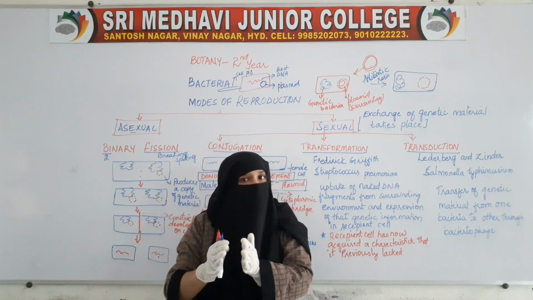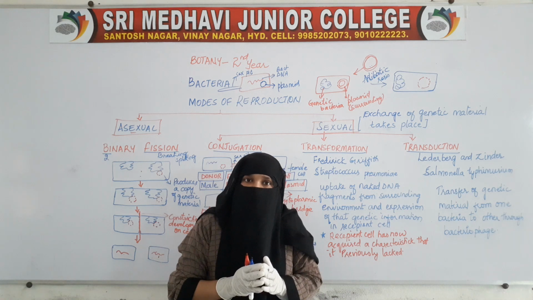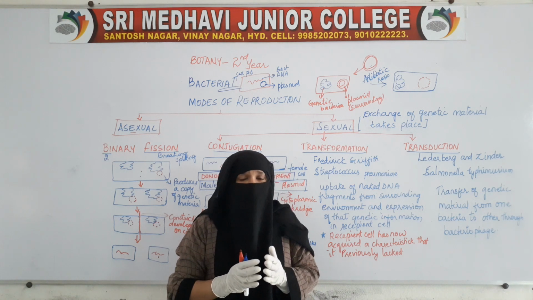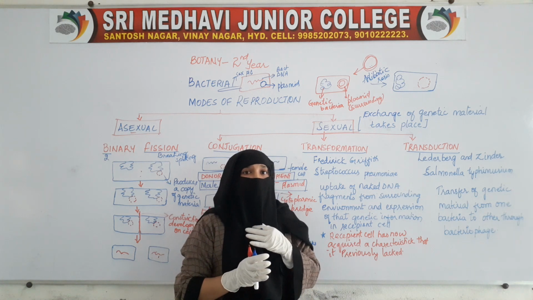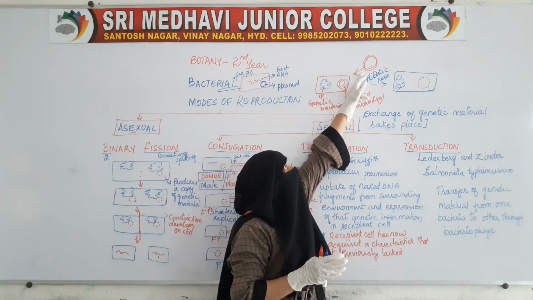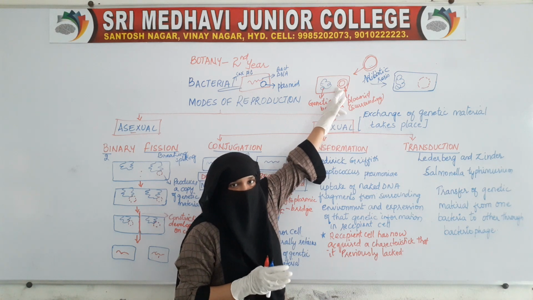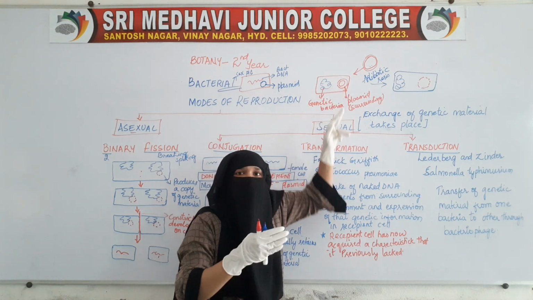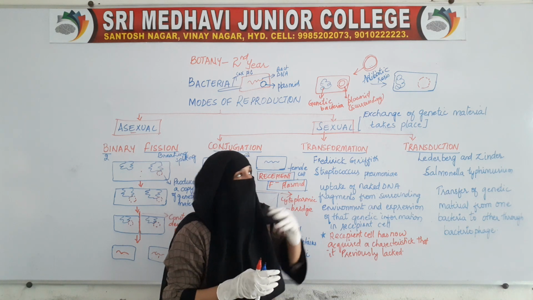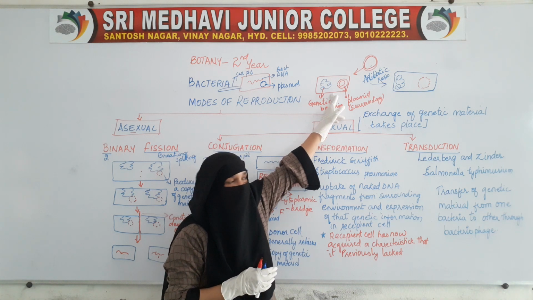Now, after this transformation, it is able to resist the antibiotic. So such a transformation, that is exchange of genetic material from the surrounding into the bacterial cell and transforming the characteristic features of the bacterial cell, is called as